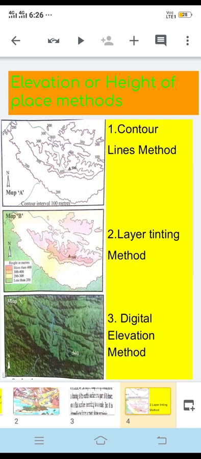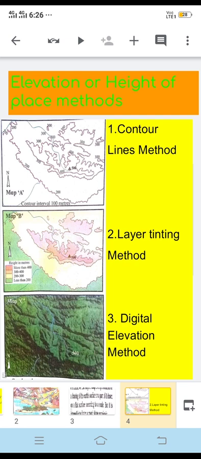As the height increases, the color also changes and becomes darker. According to landforms it may also change, so different colors are used to show different landforms. I have given the example of blue color. Then if you want to show land higher than that, we use light green.